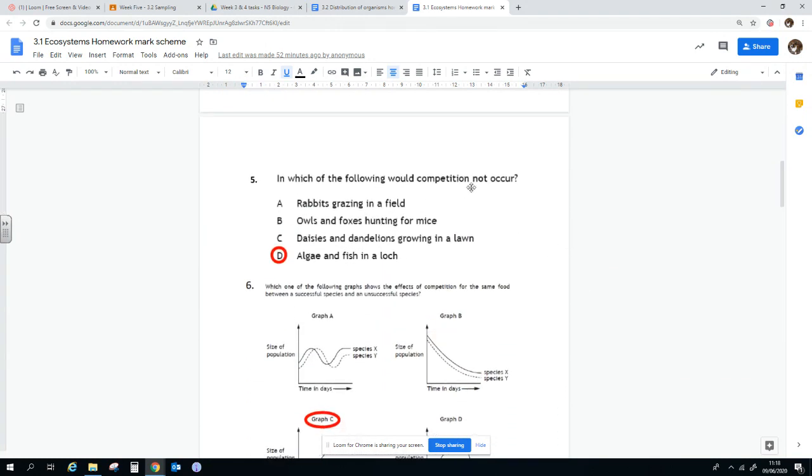Which of the following would competition not occur? So algae and fish in a loch need different things, whereas daisies and dandelions need space and light. Owls and foxes hunt for mice, so it's the same prey species, so they're going to have interspecific competition for that. And rabbits grazing in a field would have intraspecific competition for mates, for food, for water, for homes.